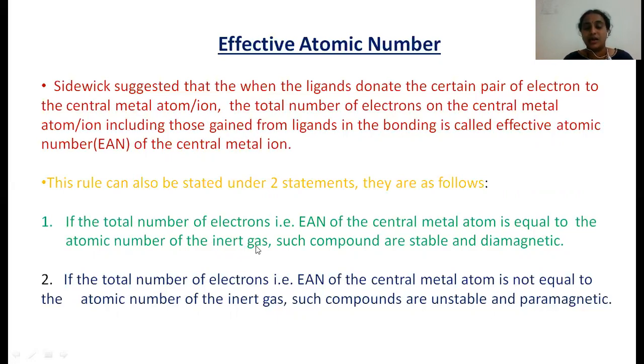If the EAN of any metal equals the atomic number of inert gas elements like xenon 54, krypton 36, argon 18, then such metal complexes are stable and diamagnetic. Two: if the total number of electrons, the EAN of the central metal atom, is not equal to the atomic number of an inert gas, then such compounds are unstable as well as paramagnetic.